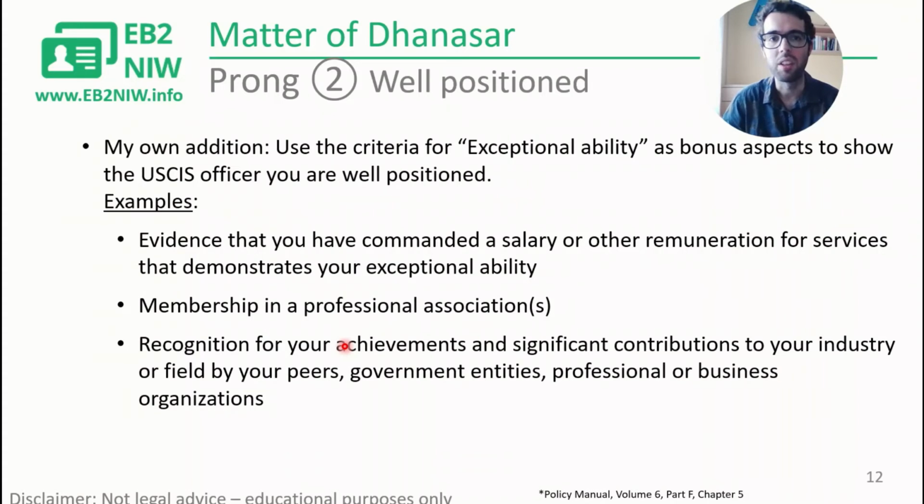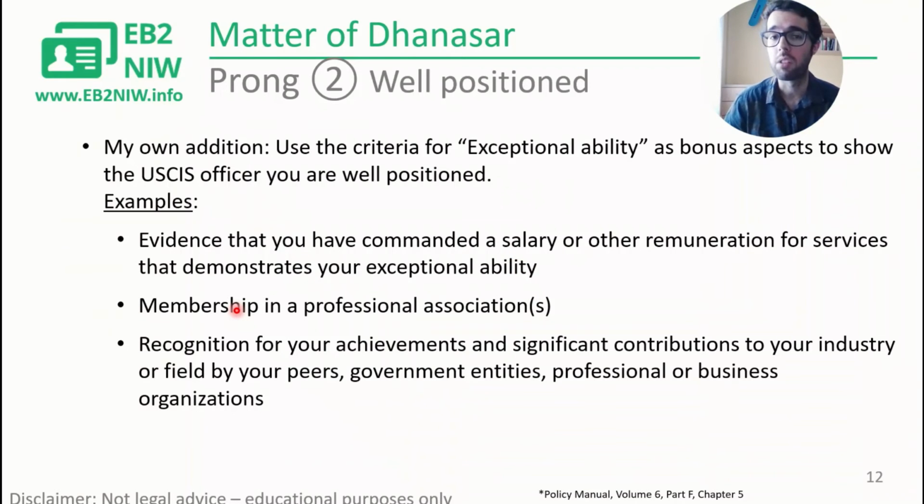My own addition to this is you can go to the exceptionality criteria in the USCIS website and use it as ideas of what you can provide in your cover letter as additional evidence. For example, if you have commanded a higher salary than others in your field, others with the same type of experience than you or the same number of years in the field, that shows that you are a person of exceptional ability and therefore you're well positioned.